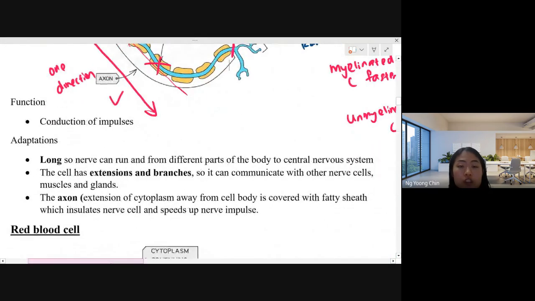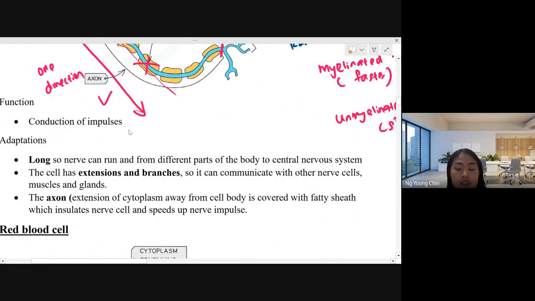So the structure of the nerve cell is very long and thin. You can describe them as very long and thin cells. Why should they be long and thin? Because they need to connect one part of the body to another part of the body. So the neuron cell has to appear long.